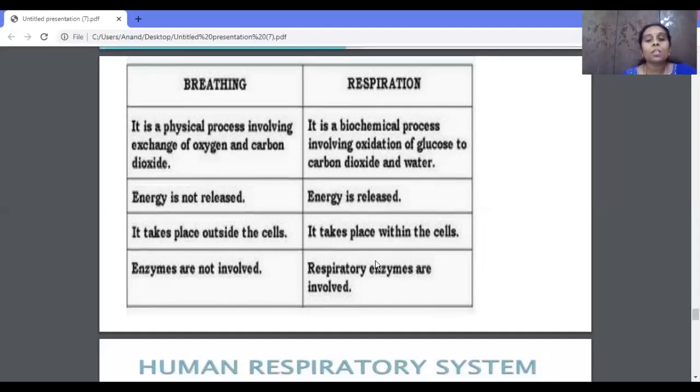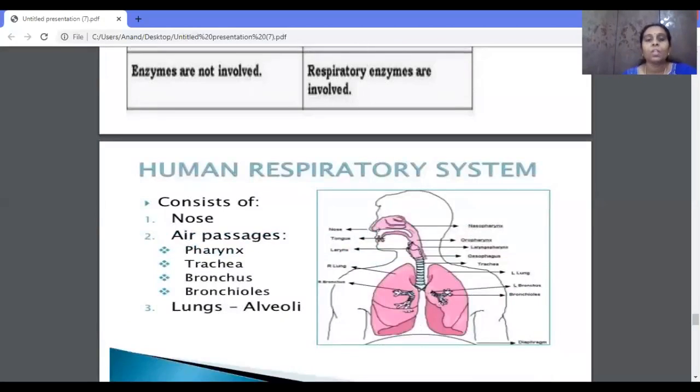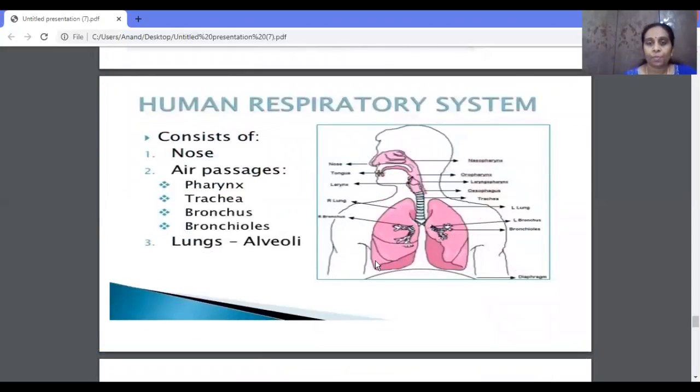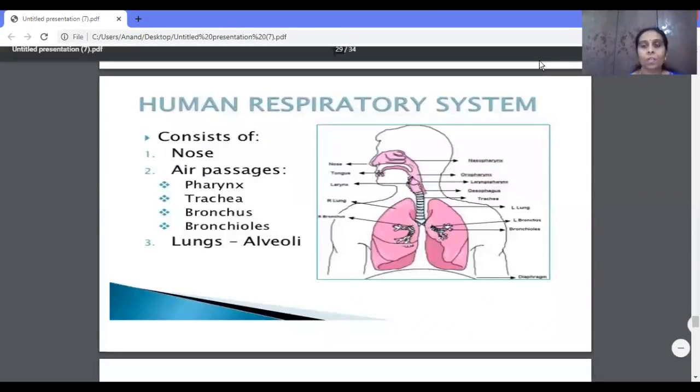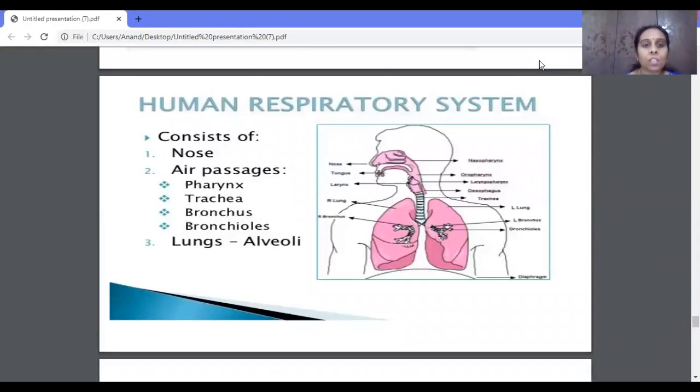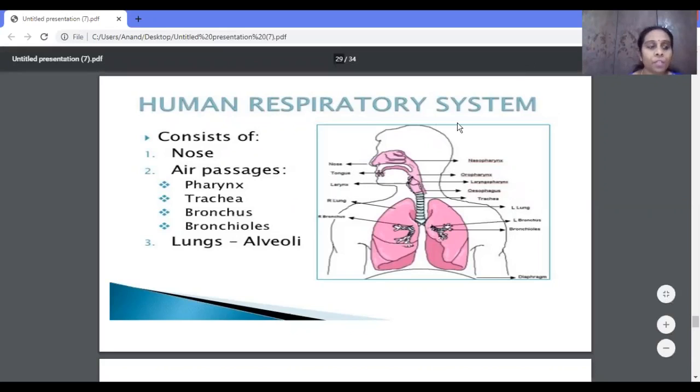So now what does our human respiratory system consist of? Now let us learn about the human respiratory system. As we know, human beings have lungs which help in respiration. So now let us learn how the oxygen present in the atmosphere passes through the nose and how it will pass to the cell. For that, we have to learn about the human respiratory system.